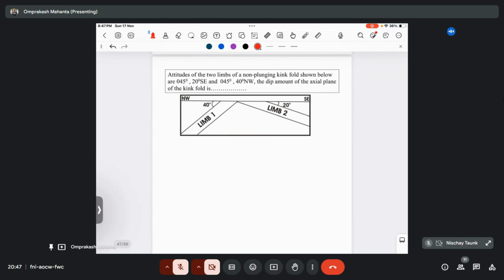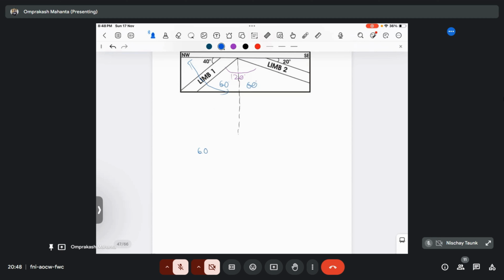The attitudes of the two limbs of a non-plunging kink fold are shown as 045/20 degree southeast and 045/40 degree northwest. What is the dip amount of the axial plane of the kink fold? If I draw an axial plane here, it will cut the fold into equal parts, right? The 40 plus 20, they are having 60. So the remaining angle would be 180 minus 60, that is 120. If the axial plane is cutting the 120 into equal halves, then each half will become 60 degree and 60 degree, okay?